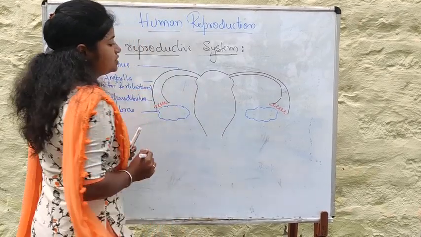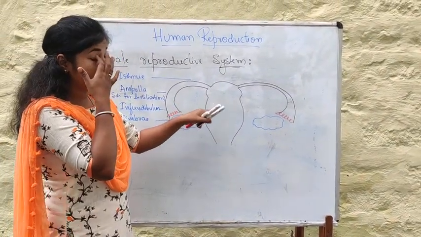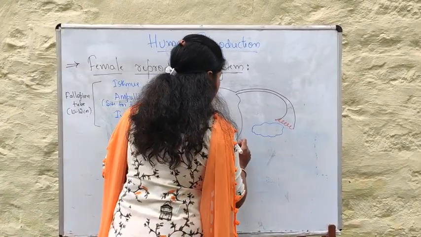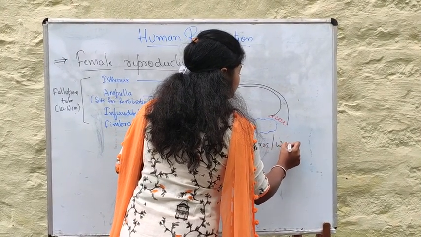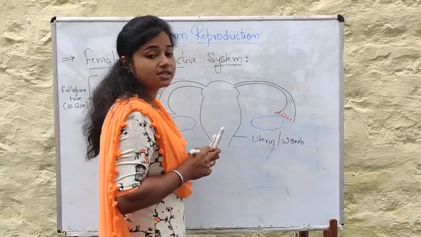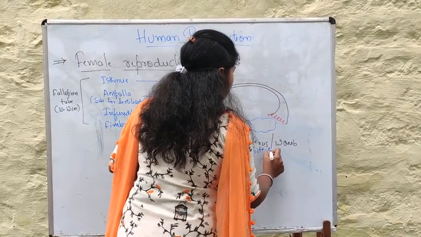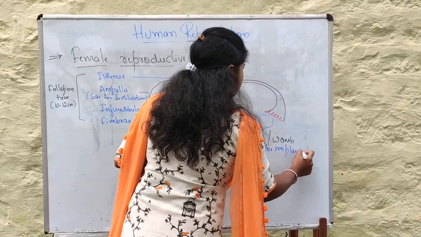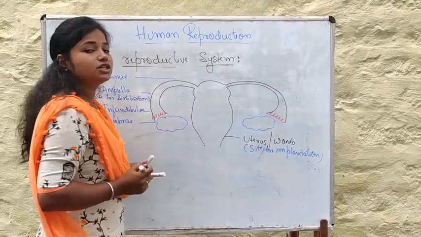Right. So this is a uterus, which is an inverted pear shape. The shape of the uterus is an inverted pear shape. This is also known as a womb, right? Because it is a site for implantation. This is where the implantation is going to take place.